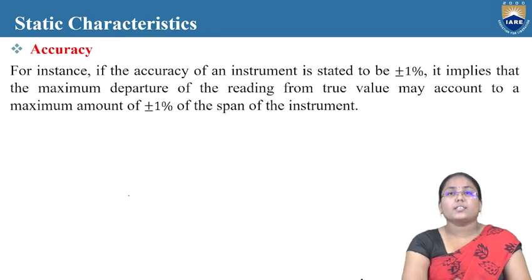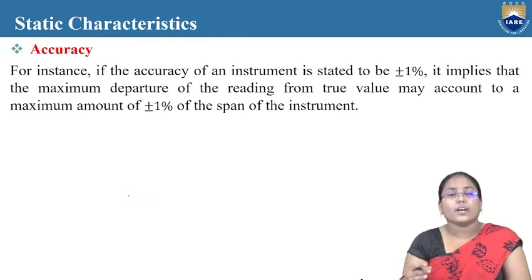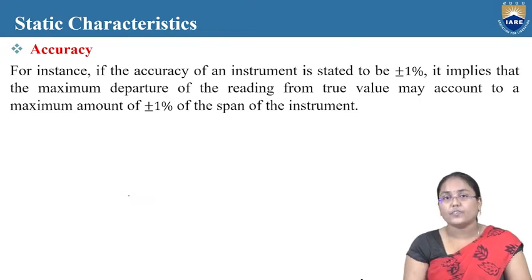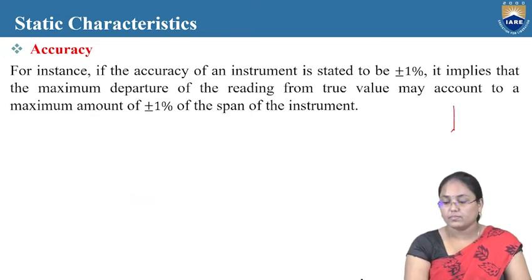Yesterday we talked about the accuracy of an instrument. Let us take another example. Previously, while discussing the range and span of an instrument, we looked at measuring temperature with a thermometer and how the values are measured.